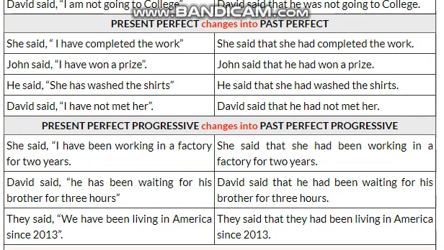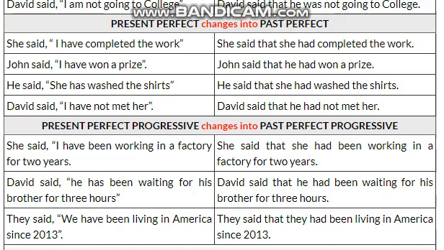Now here again we are going to discuss present perfect tense, how it changes into past perfect tense. She said, I have completed the work. She said that she had completed the work. John said, I have won a prize. John said that he had won a prize. Here we have just changed the helping verbs has and have into had, because had is the helping verb of past perfect tense.